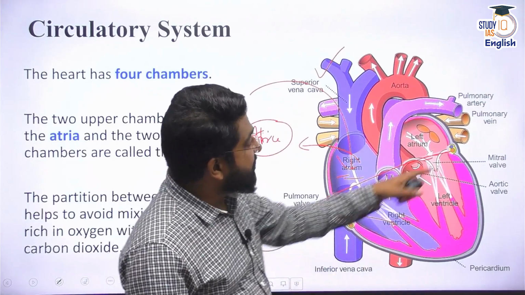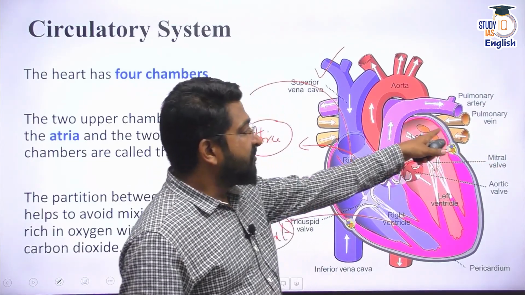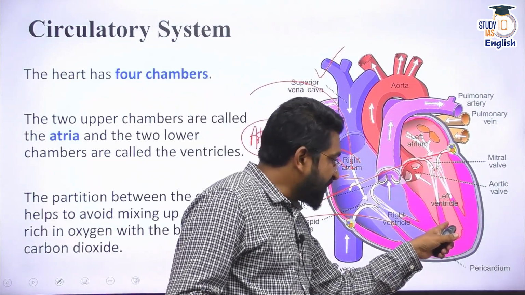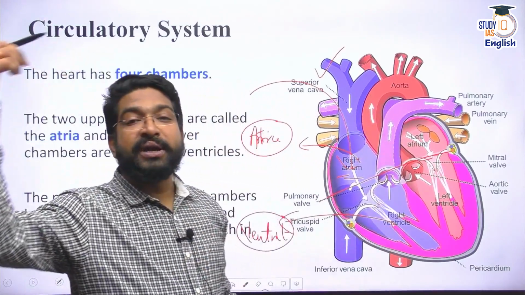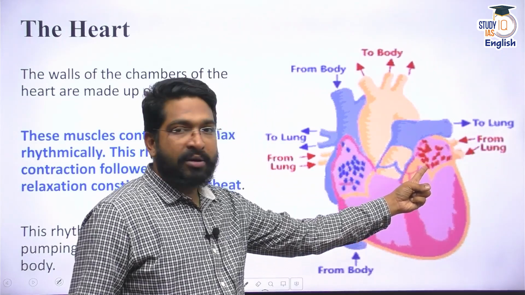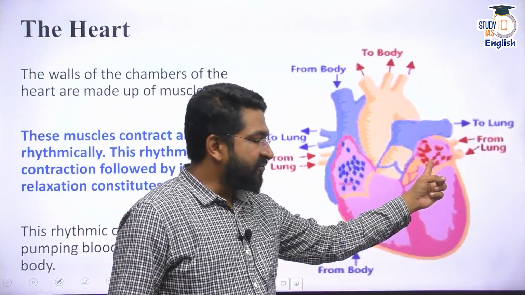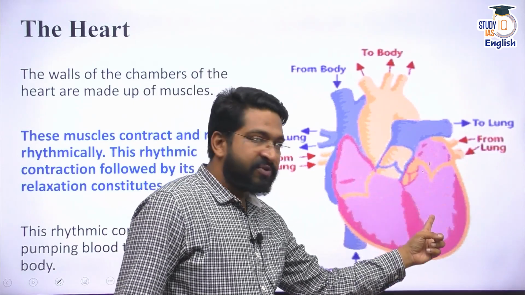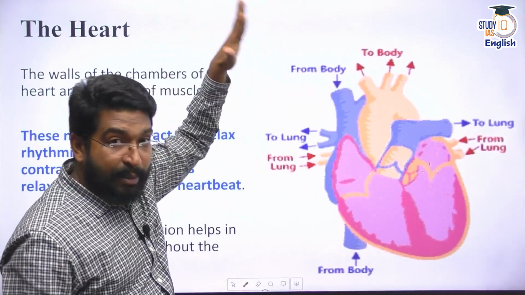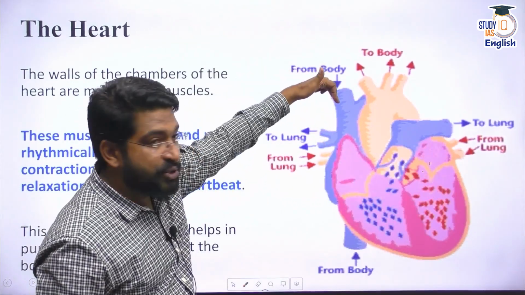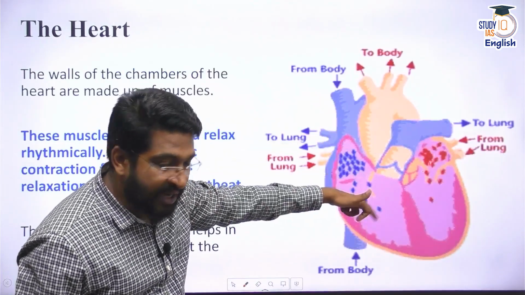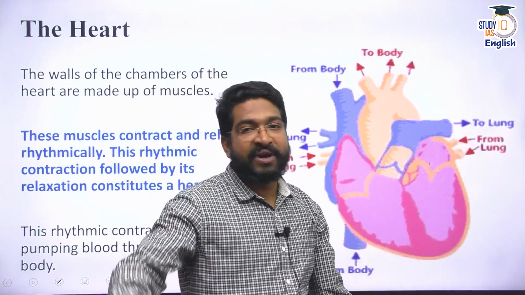Whereas from the lungs, I receive good blood from the pulmonary vein. It enters the left atrium, then it enters the left ventricle. From the left ventricle, it is pumped through the aorta to the entire body. This is how the circulation runs. From the lungs, good blood is coming into the left atrium, then it goes to the left ventricle. From the left ventricle, it goes to the entire body. This is good blood. And from the entire body, the bad blood is coming through the superior vena cava. It enters your right atrium, it goes to your right ventricle, and it is sent to the lungs for purification.